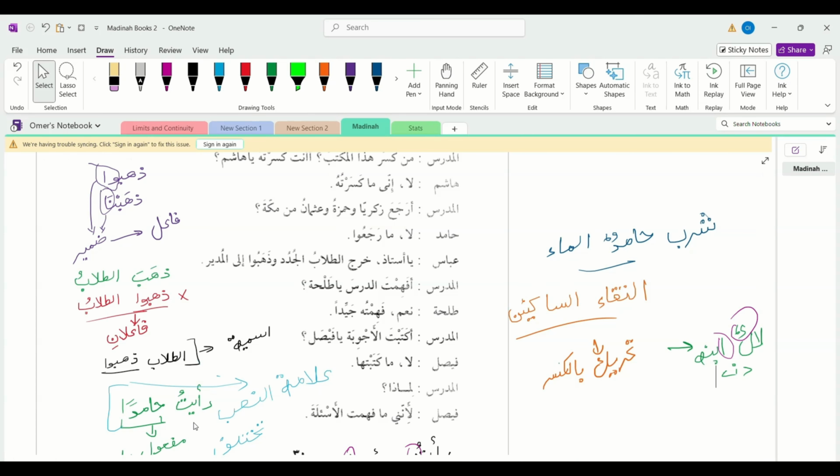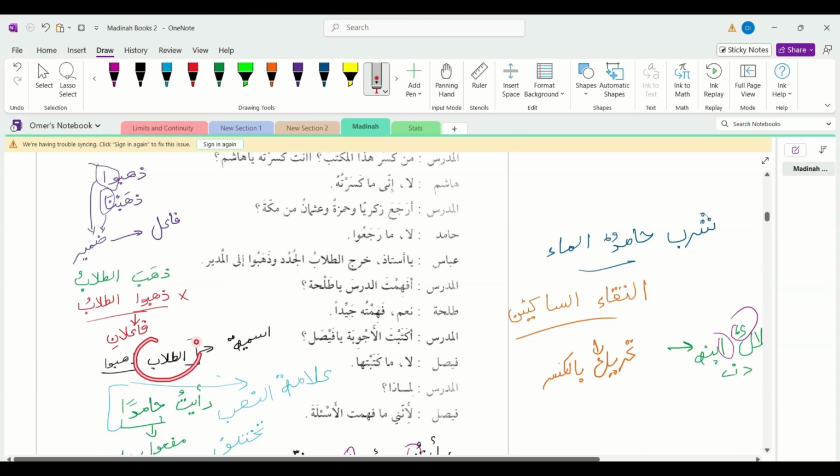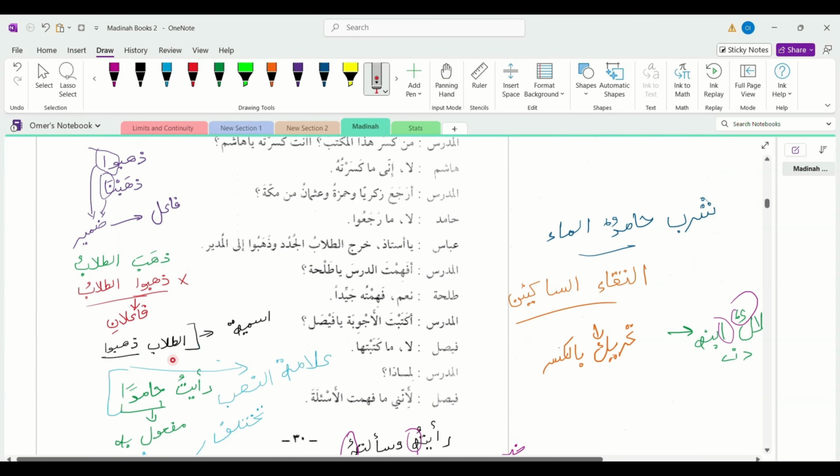For example, if we started with an ism like طلاب, so we said الطلاب ذهبوا, the students went. So this is جملة اسمية since it started with an ism, and the الطلاب in this is not a fa'il anymore. In this scenario, this is the مبتدأ since it's the beginning word, and ذهبوا is خبر, and it completes the meaning of the sentence. And this is the فرق, or the difference between both of them. So if we want to use it in a جملة فعلية, we're going to say ذهب الطلاب. But if we use it in a جملة اسمية, then we're going to say الطلاب ذهبوا.